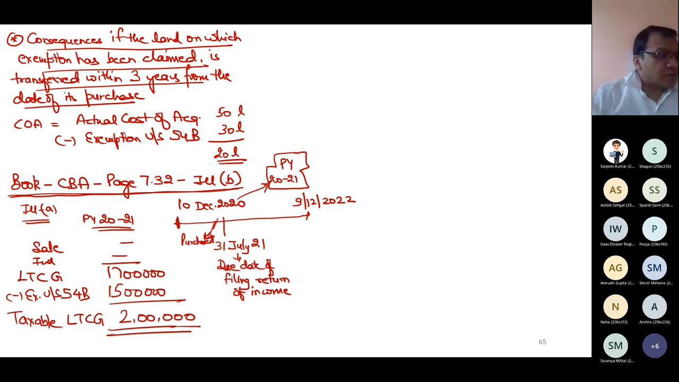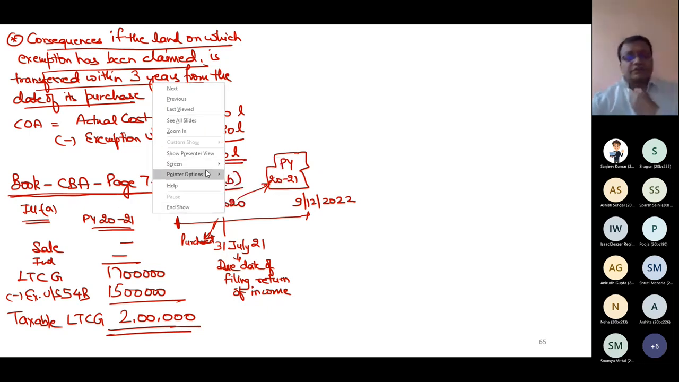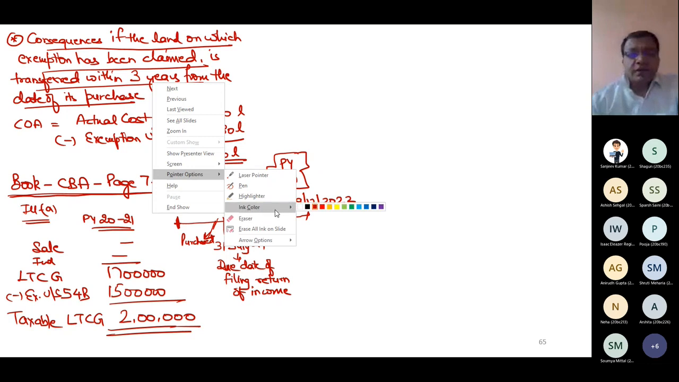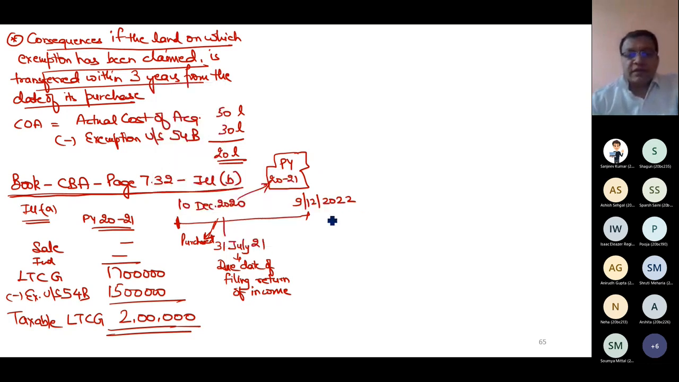In this case, now I will get the exemption and my taxable gain becomes 2 lakh. That's it. Now what is the consequence? I should not sell this out. If I want to save myself from any consequence, then the condition is, the house which I have purchased on 30th June 21, I should not sell this house till when? Till 29th June 24. I should not sell.